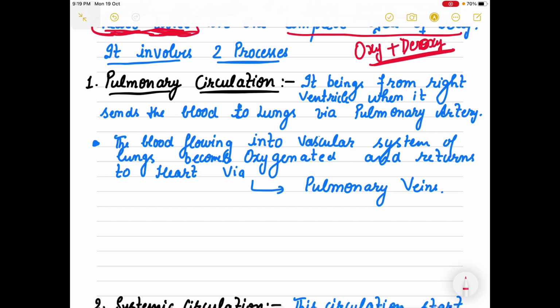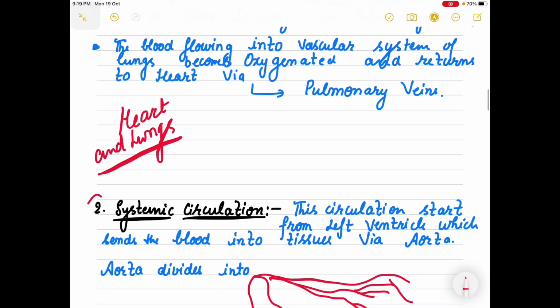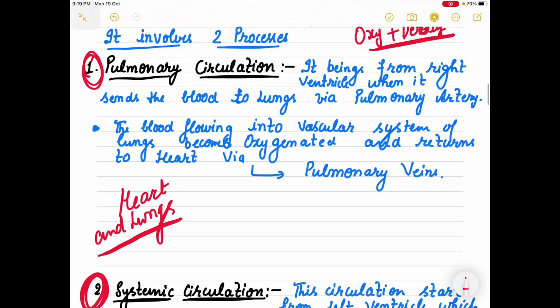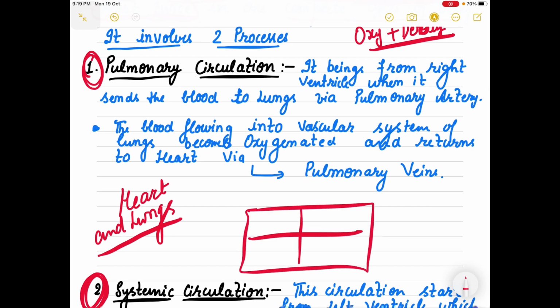One, when there is an exchange between heart and lungs, right? Usually that circulation is known as your pulmonary circulation. हमेशा double circulation को 2 points में discuss करना है. One is the pulmonary and one is the systemic, right? If I draw this thing, this is my left atrium, left ventricle, right atrium, right ventricle, and here are our lungs and here are the body parts.